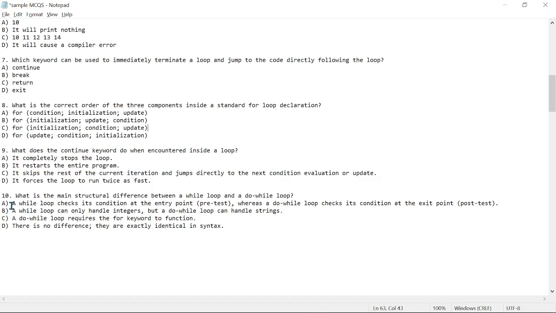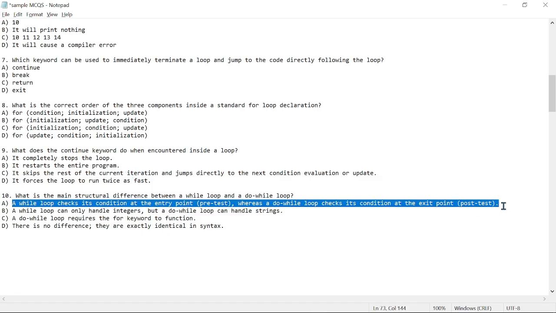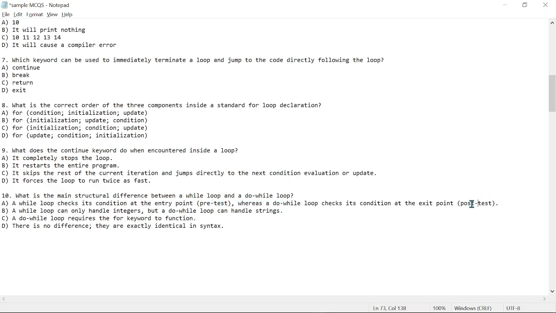And this is simply going to be a while loop checks its condition at the entry point. So simply a while loop is a pre-test loop and a do while loop is a post-test loop, right?